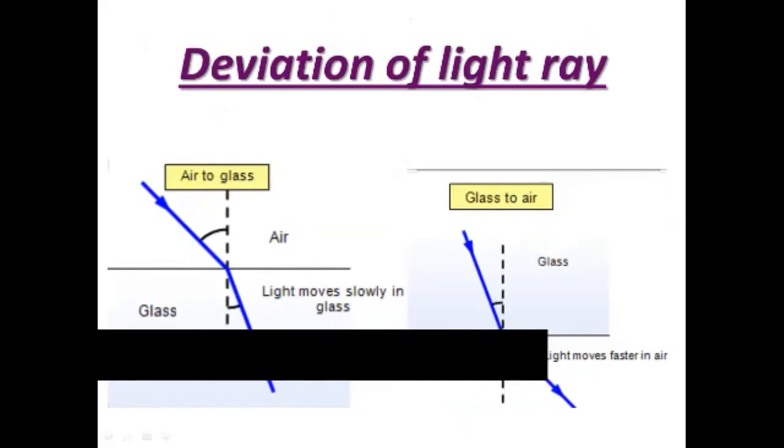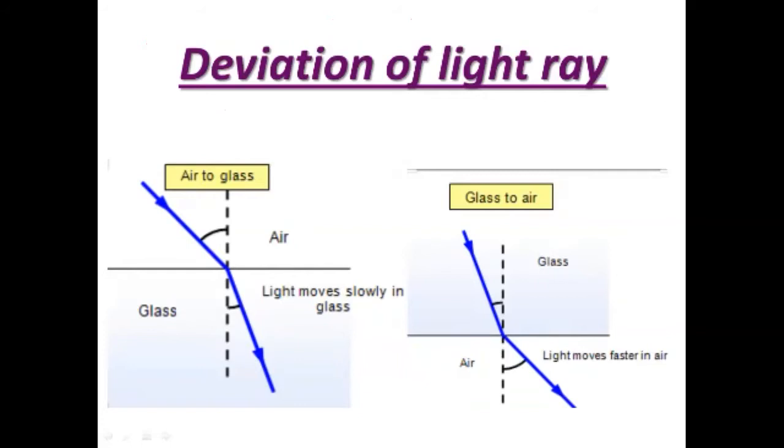The first one we can see is air to glass. So air is a lower optical density medium and glass is a higher optical density medium, and the refraction is occurring towards the normal. And in the second image, glass to air, glass having greater optical density and air having lower optical density, so the refraction is away from the normal. Thus this is seen in these two figures. Okay.